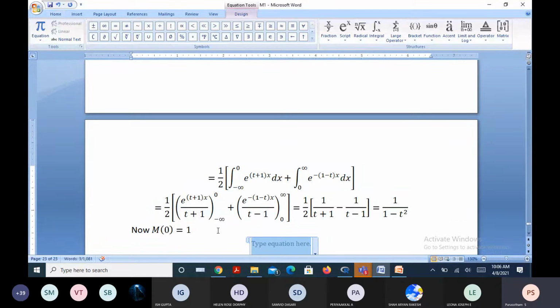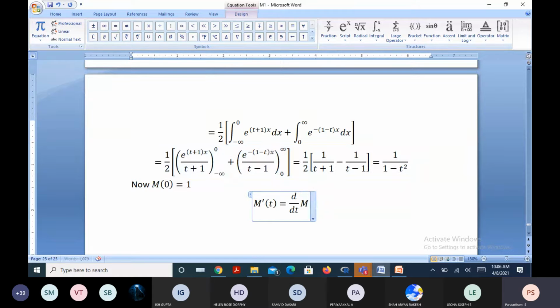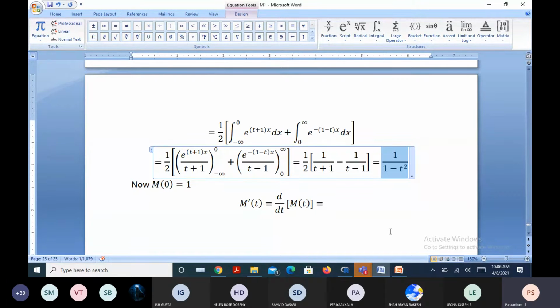In order to get the mean, first I require M dash t. M dash t is equal to d by dt of M of t. Can you differentiate M of t with respect to t? Derivative of 1 by 1 minus t square with respect to t.